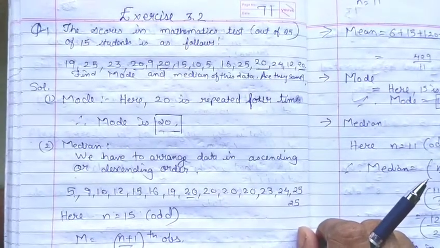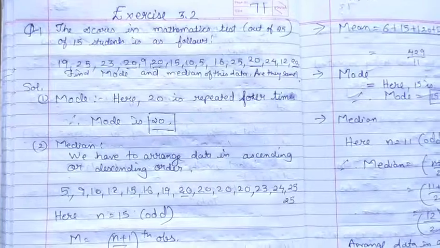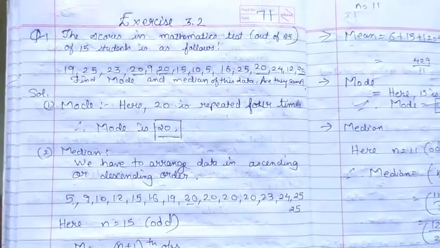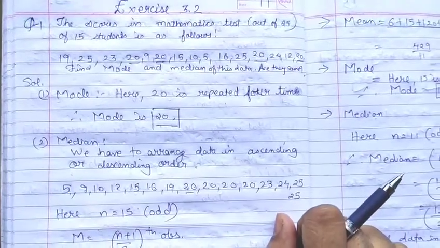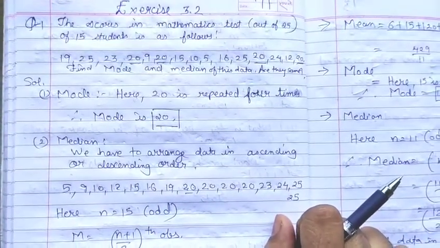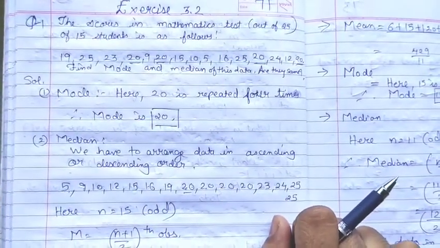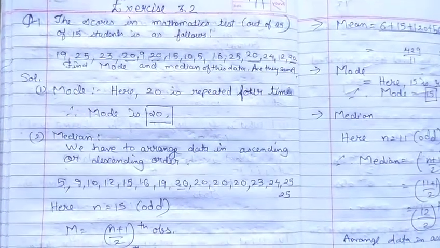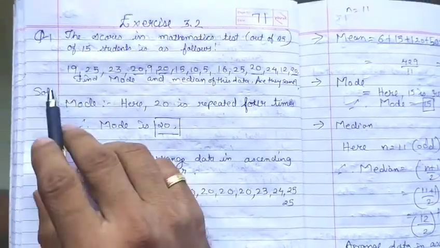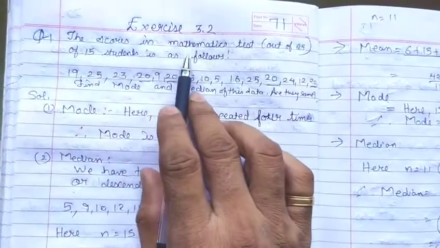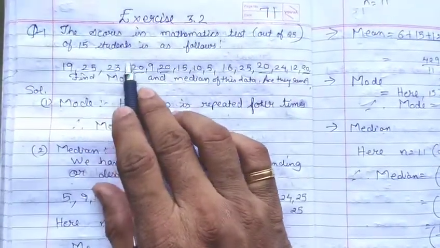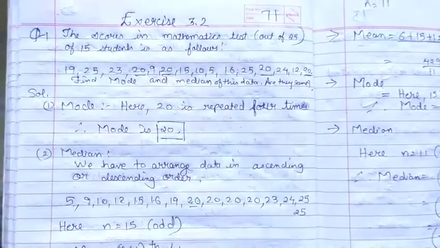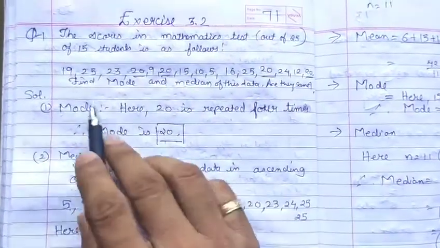Let us start our new exercise, that is 3.2. Before starting this exercise, just watch my introductory video of this chapter so that you can understand what mean, median and mode are, and how to find the value. Now question number 1: the scores in a mathematics test out of 25 of 15 students are as follows. Means the test is of 25 marks for 15 students.